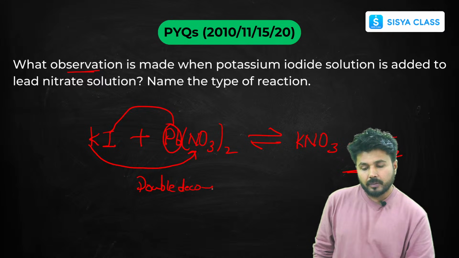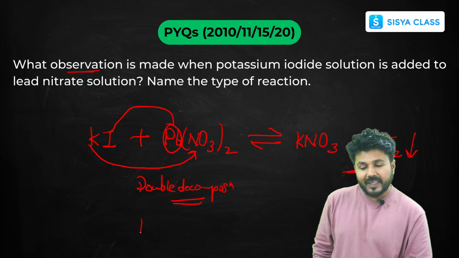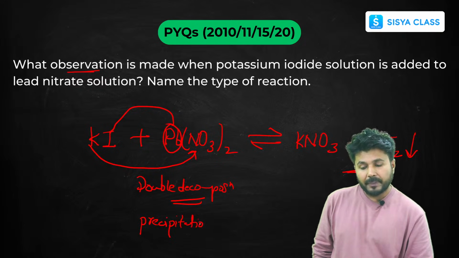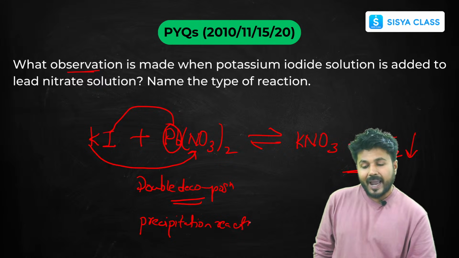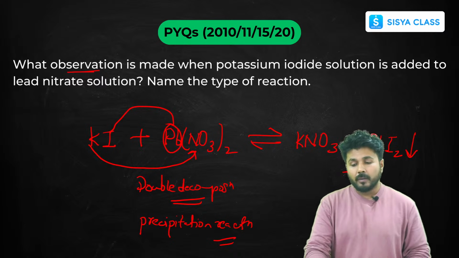Double decomposition, and basically this lead iodide is your precipitate. So this is your precipitation reaction. A yellow precipitate of lead iodide is formed. We have already seen the example a few slides before.